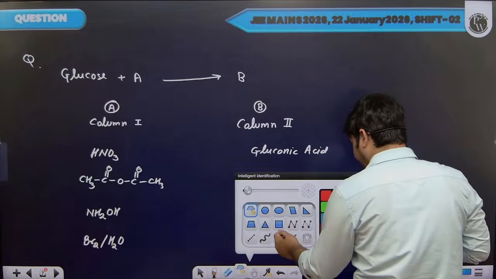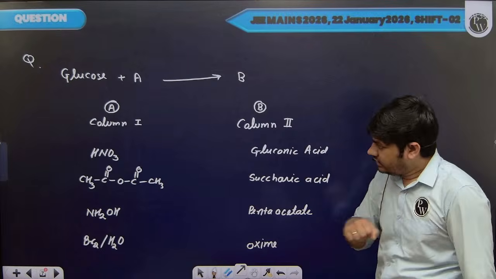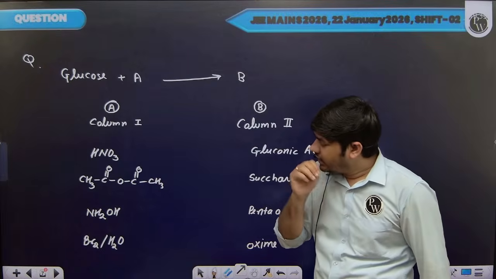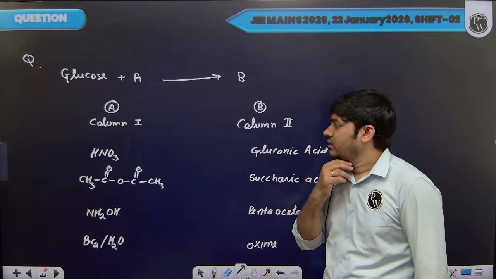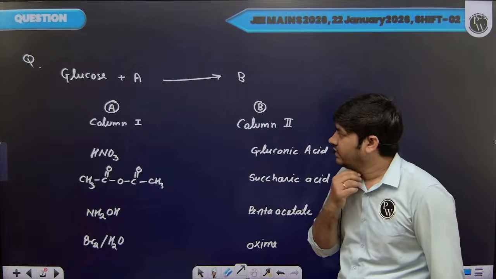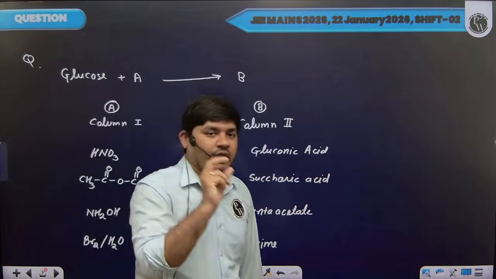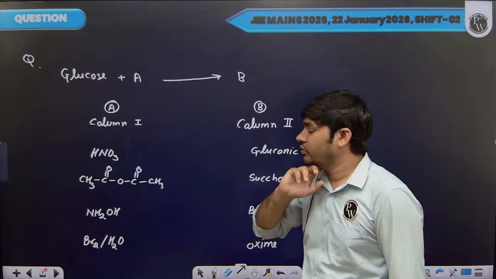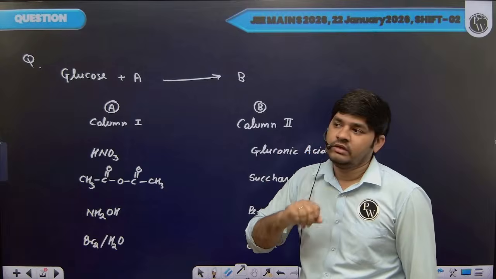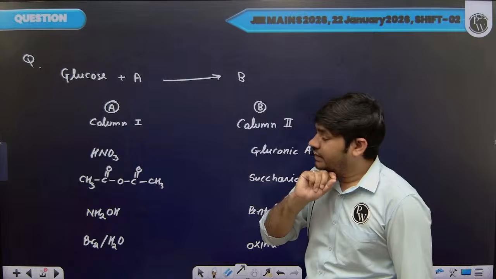Clear? So the first reagent is HNO3. Now HNO3 is strong oxidizing agent. And if we treat HNO3 with glucose, then aldehyde group present in glucose gets oxidized into carboxylic acid, as well as the primary alcohol group that will also get oxidized.